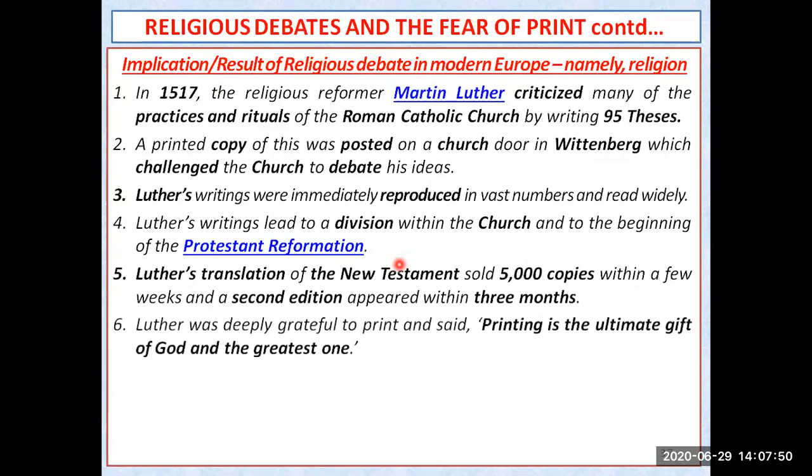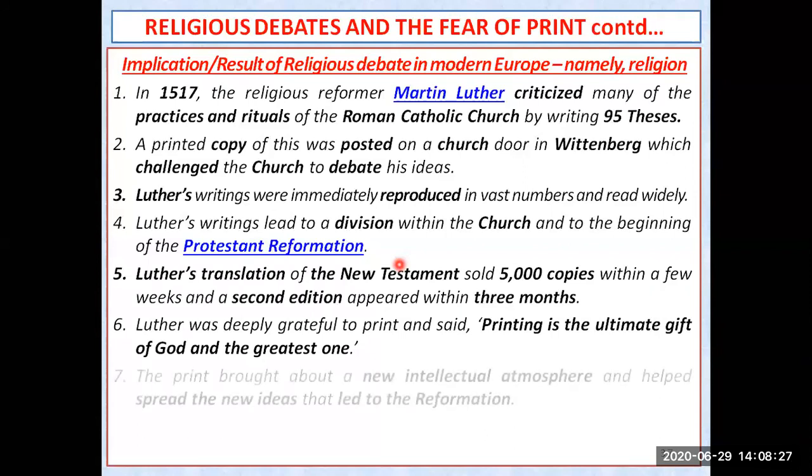So Luther was deeply grateful to this printing technology. And he said that printing is the ultimate gift of God and the greatest one, because he can disseminate, distribute, and share his ideas with a larger group of people because of this printing technology. So he was very thankful. And this question might also come in your examination: who said that printing is the ultimate gift of God and the greatest one? So remember, my dear students, Martin Luther has said.